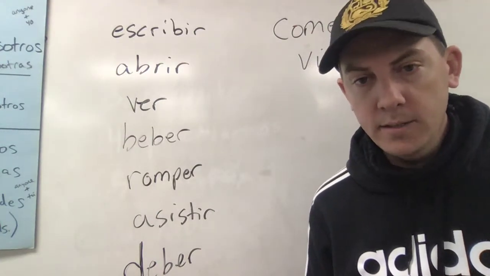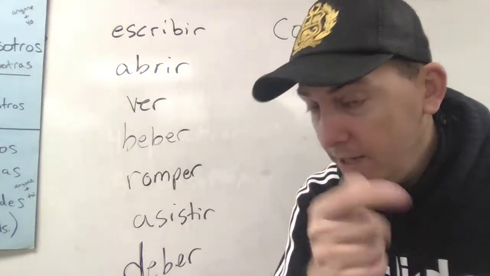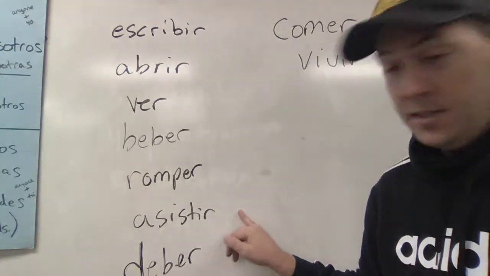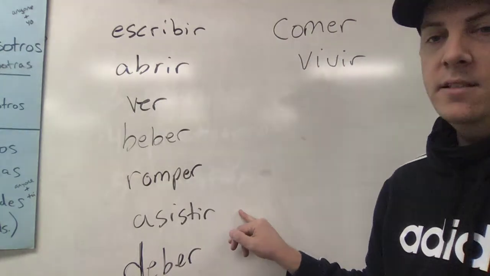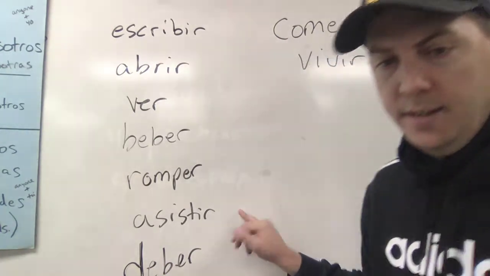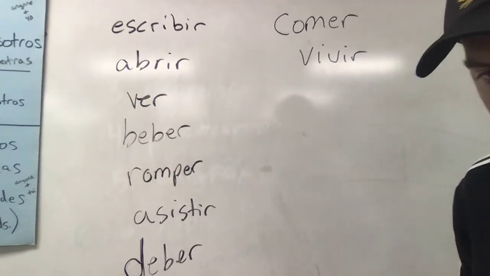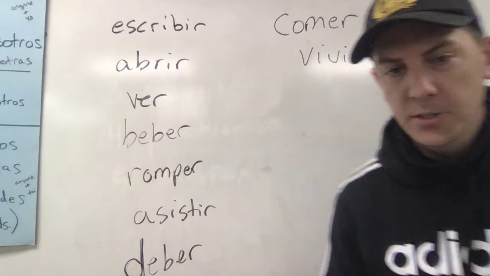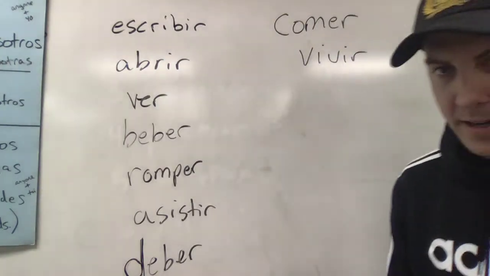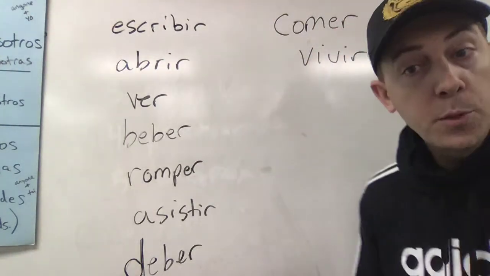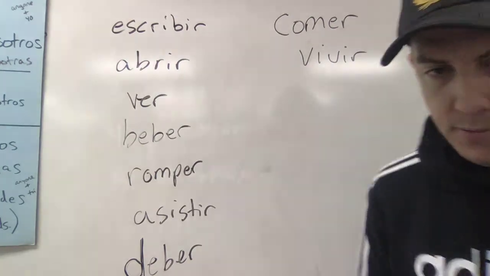Asistir, which means, false cognate alert, asistir does not mean to assist. It means to attend. And the verb deber, which means to ought to, should. All right? And comer and vivir, which we already did, to eat and to live.